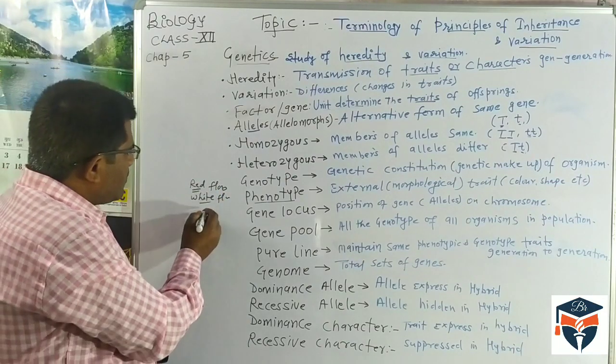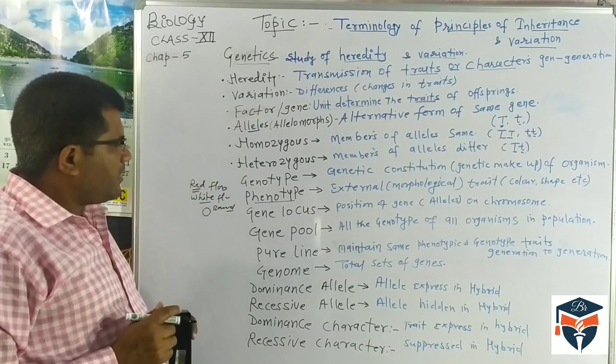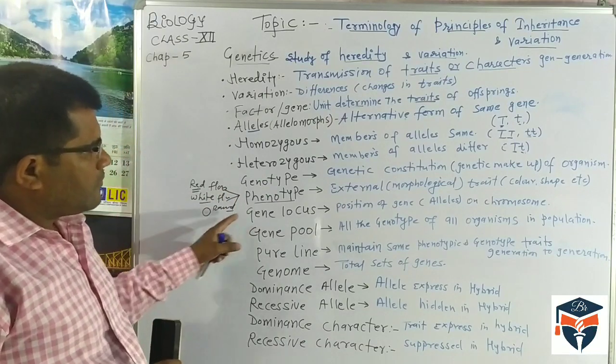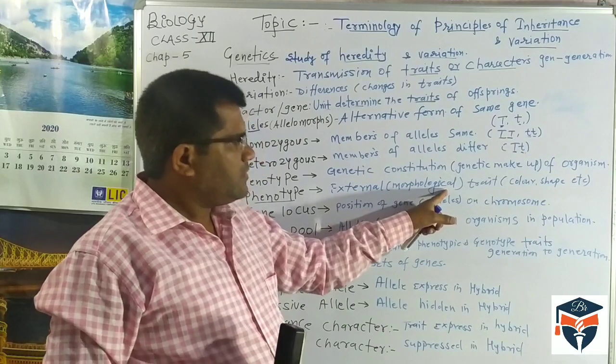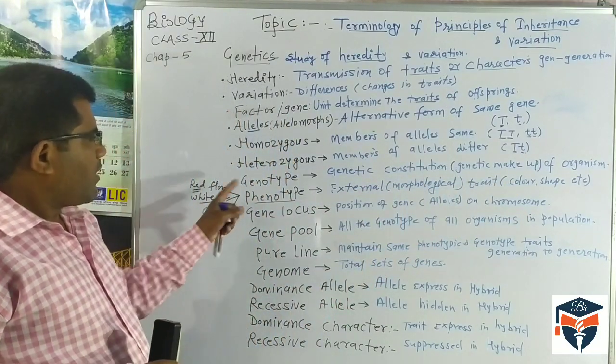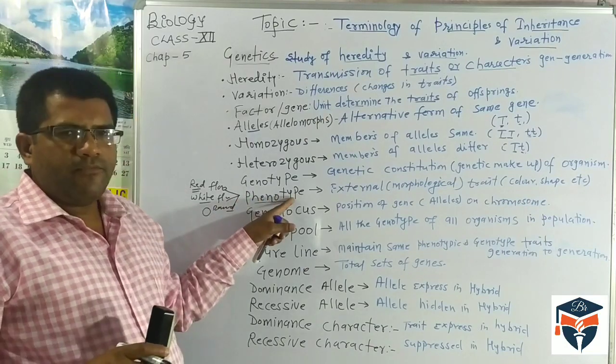If I have a round seed, round seed is the phenotypic character. Phenotypic characters are external characters or morphological characters. Whatever character is exhibited physically is called the phenotypic character.